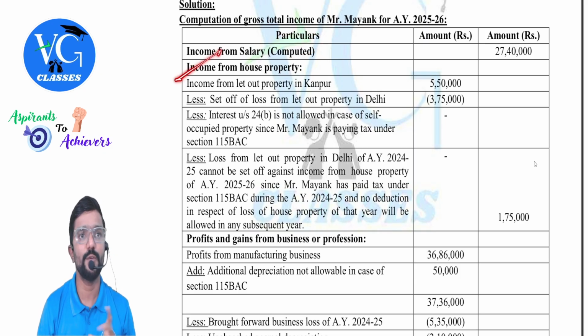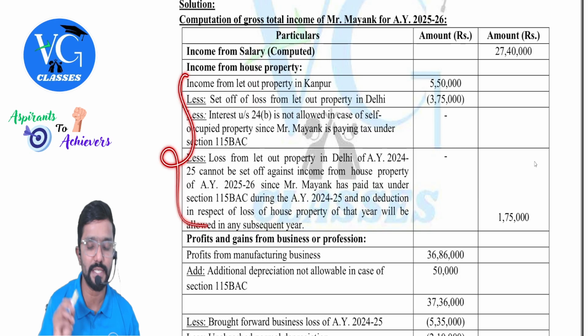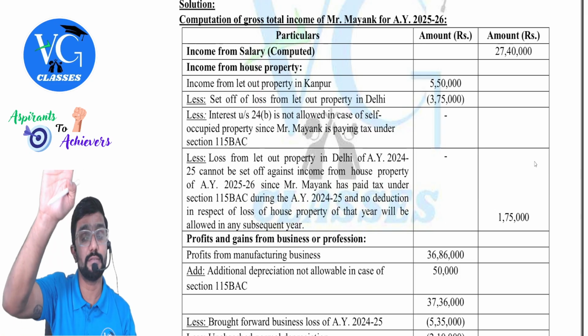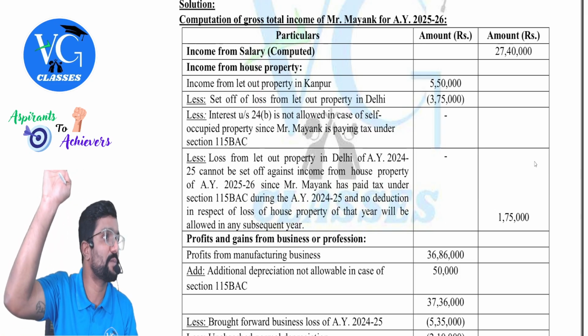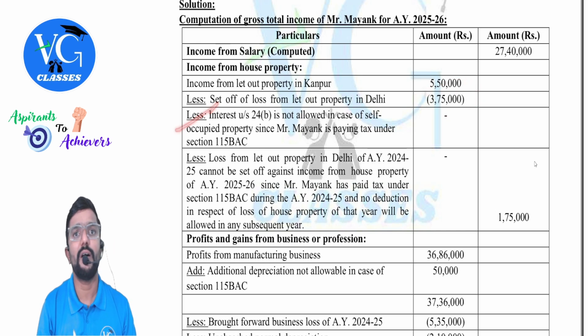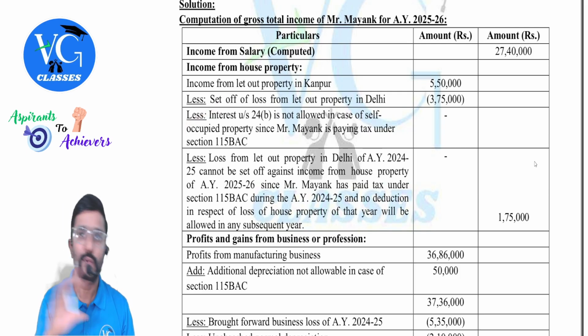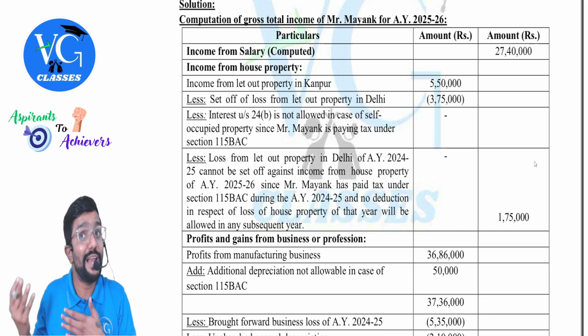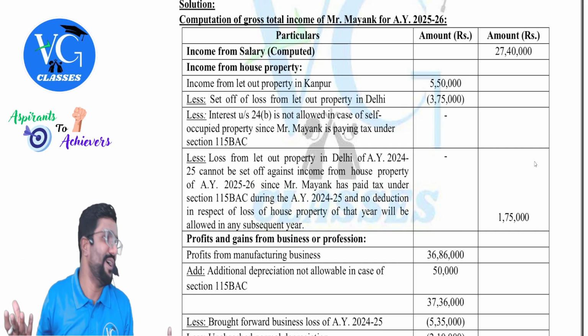Yes. Income from house property. Guys, this is one of the important adjustments. Income from let out property in Kanpur 5,50,000 is there. Set off of loss of let out property in Delhi, the current year house property loss. Can we adjust it within the same head? Yes, that is the maximum thing you can do for house property loss, 3,71,000. Then interest on loan for self-occupied property is blocked under the default regime, so you cannot claim it. If you could claim, you would have a loss, but you cannot claim at all.